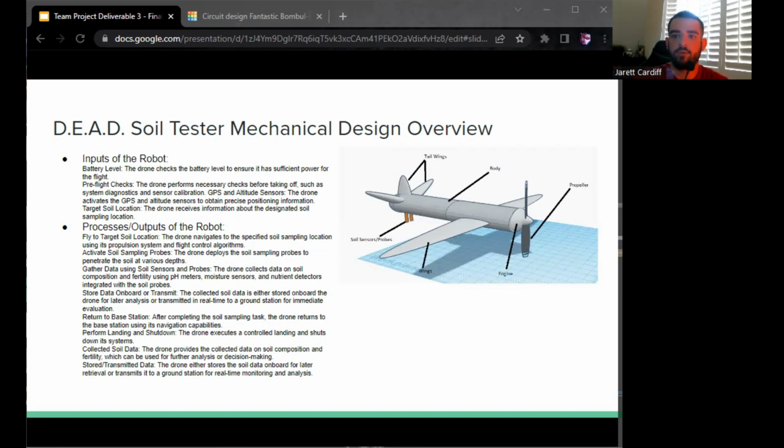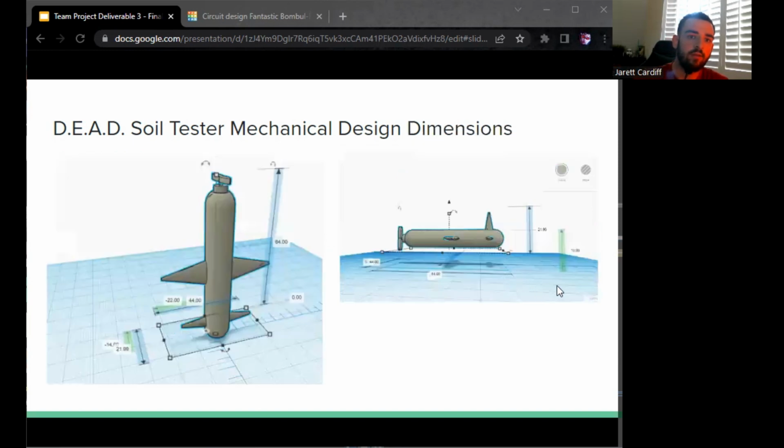Another thing is a couple of safety mechanisms in case of a fire. An input for the robot is fire detection with the light sensor, which detects the presence of fire, and the output for that would be fire detected. The robot recognizes that a fire has been detected by the light sensor and activates an emergency response, which would engage a safety protocol.